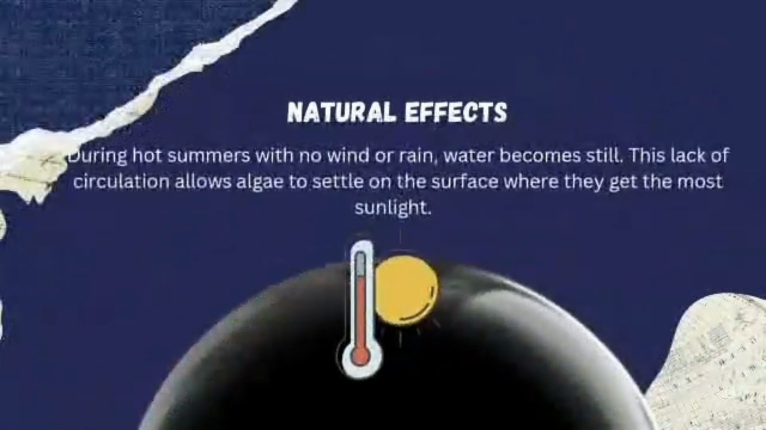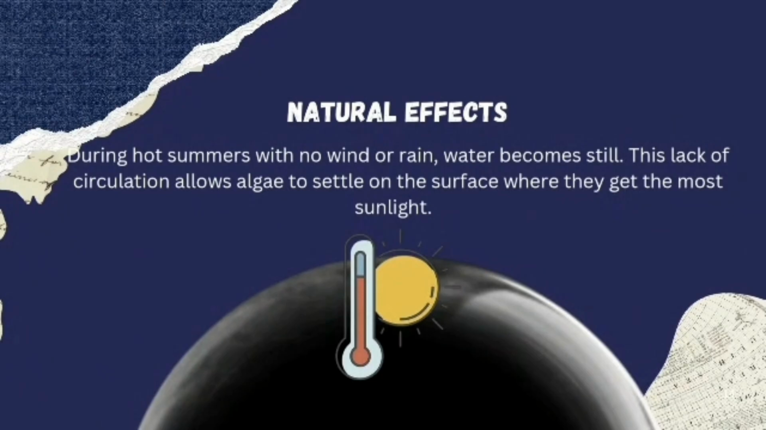Number 3 is the natural effects. This is typically common, which happens during hot summers where there is no wind or rain and the water becomes still. This lack of circulation allows algae to settle on the surface where they get most of the sunlight.